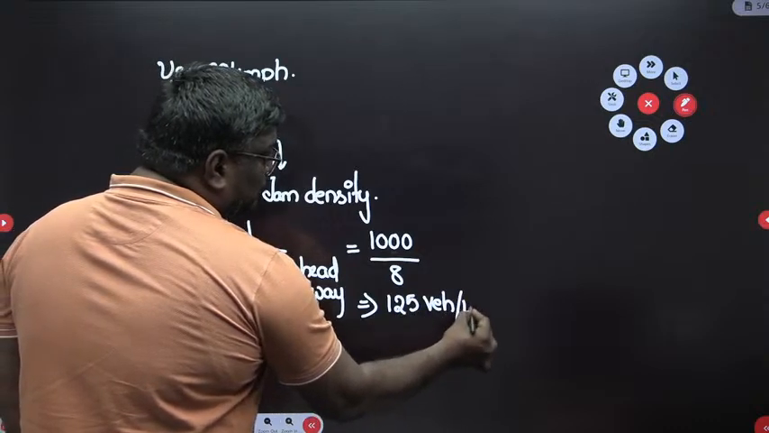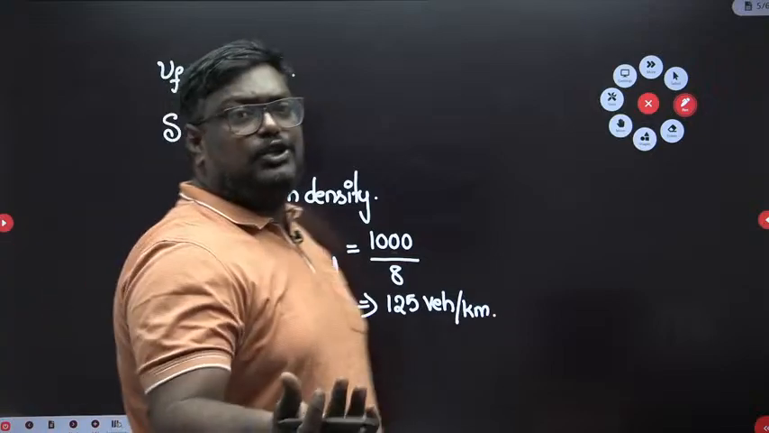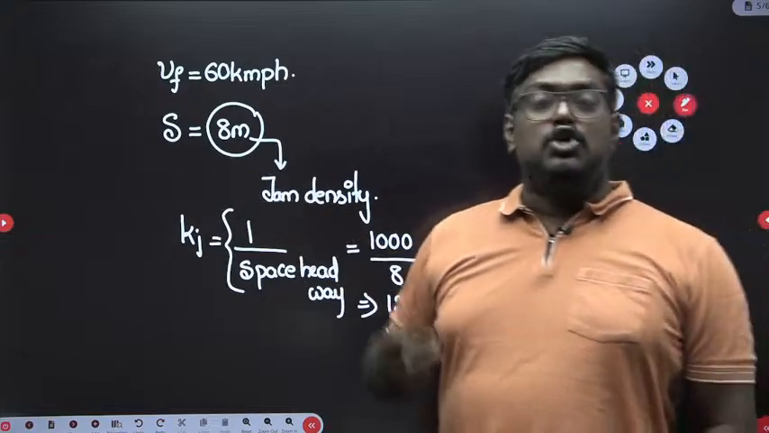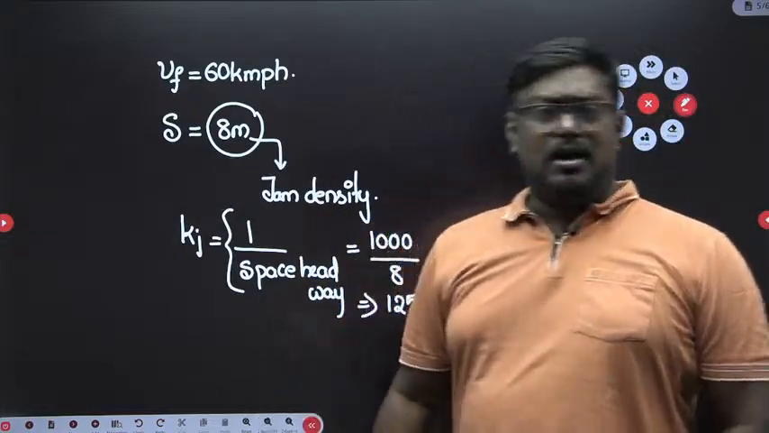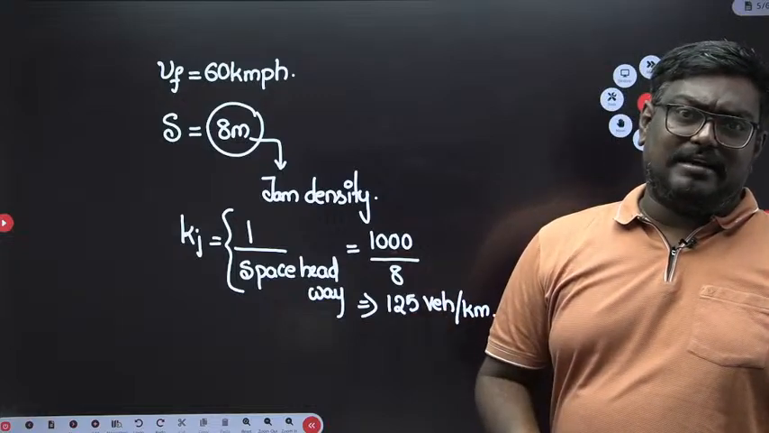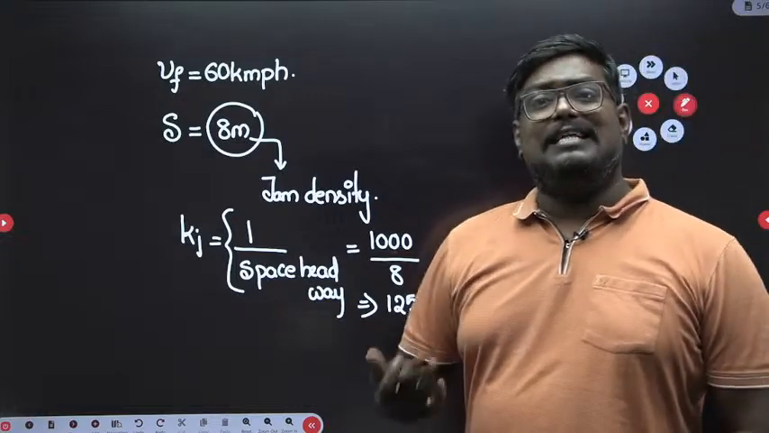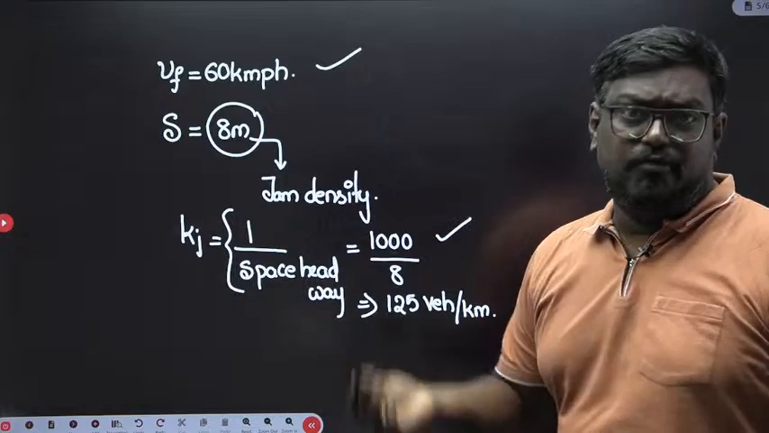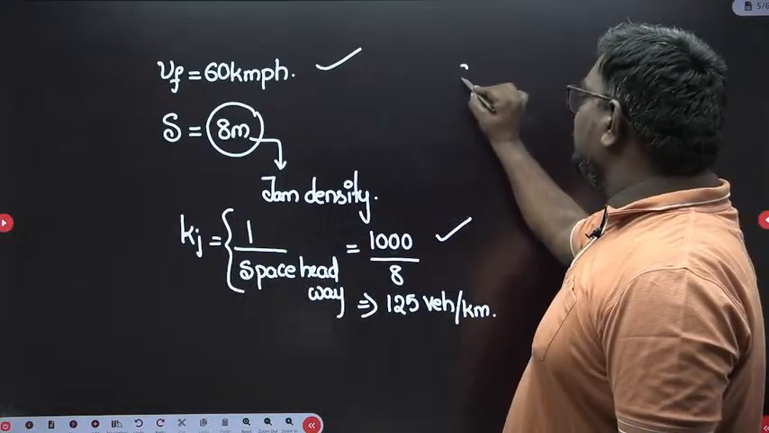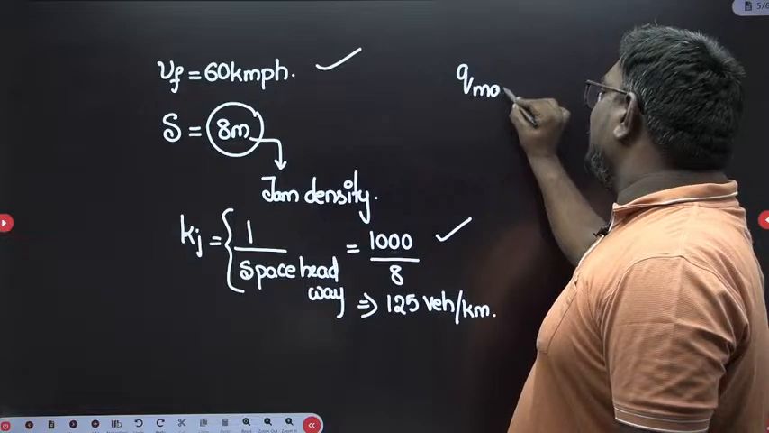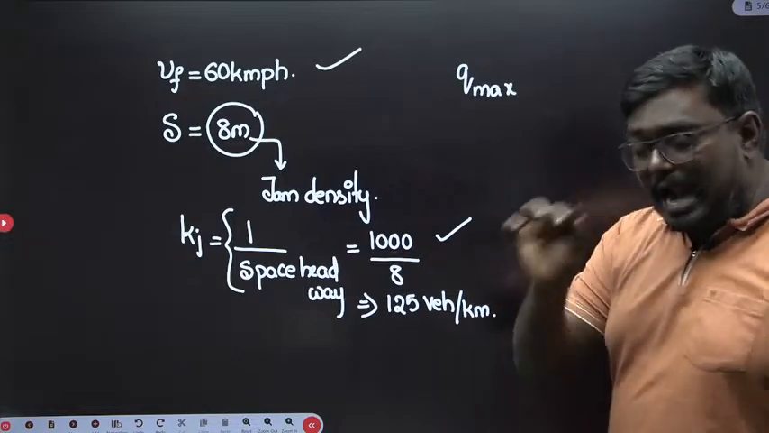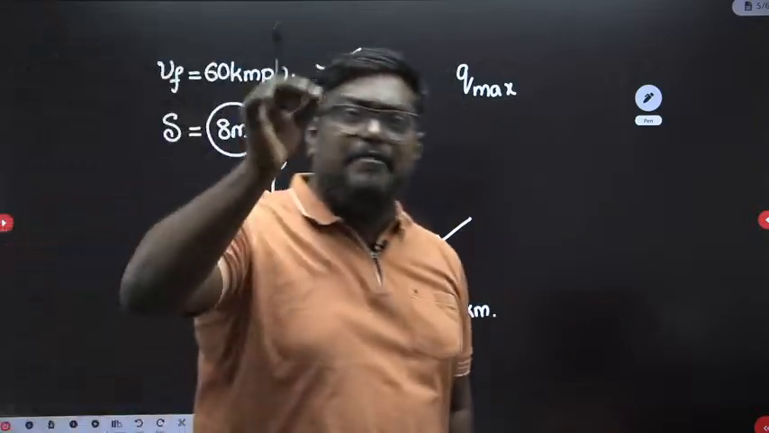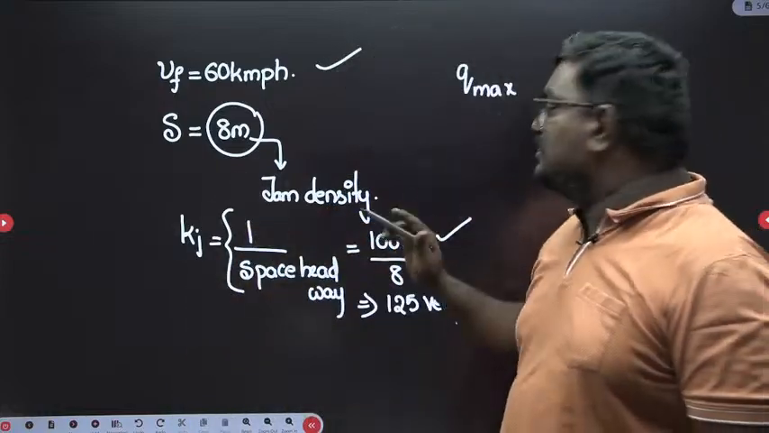Remember, my dear students, the basic relation: what actually is traffic flow? The number of vehicles crossing a section per unit time. So vehicles per hour is nothing but the traffic flow, and vehicles per length is nothing but the traffic density. You know the jam density, you know the free flow speed. Now the maximum traffic flow, and let me tell you, my dear students, this is a very important equation and we can expect a very important problem from this.